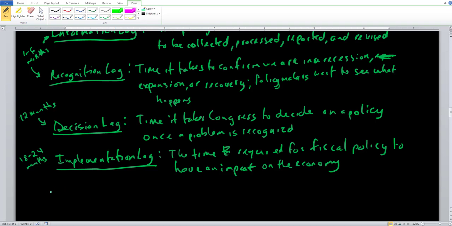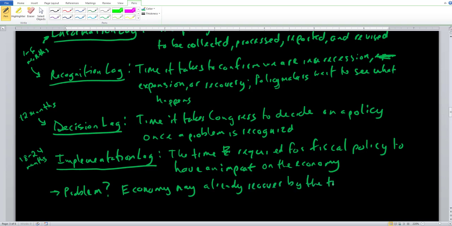So the major problem here is that the economy may already recover by the time fiscal policy impacts are felt.